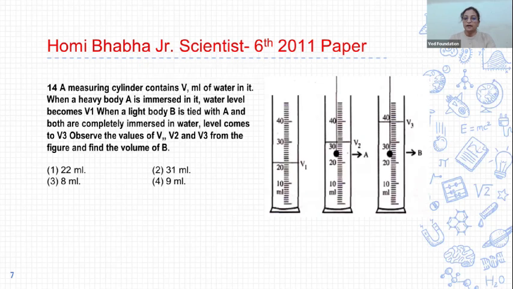And when the object B is immersed, then water level rises up to V3, and V3 is equal to 39 ml. So to find volume of object B, V3 minus V2 means 39 minus 31 means 8 ml. So volume of object B is 8 ml. Option 3 is correct. Next question 15.